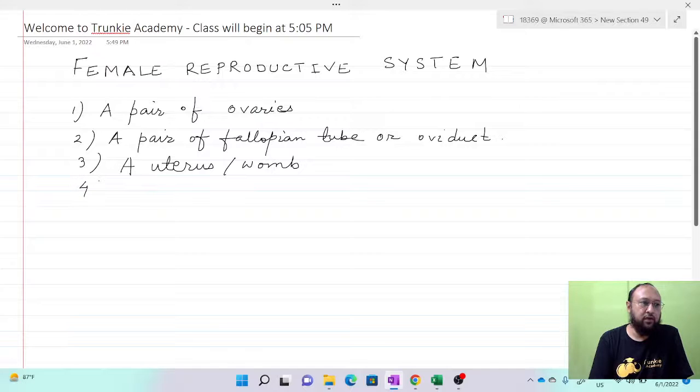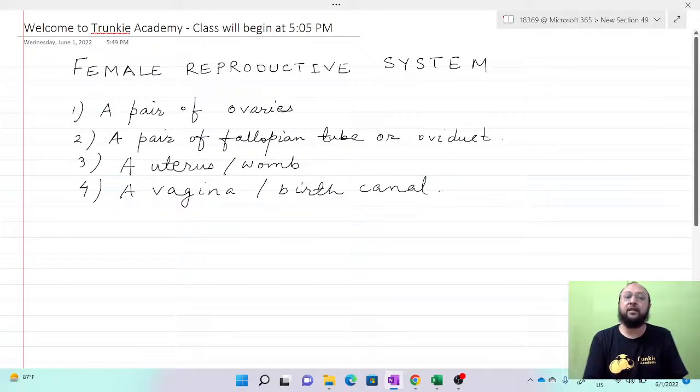Number four, vagina, also called the birth canal. So these are the important parts, or components, of the female reproductive system.